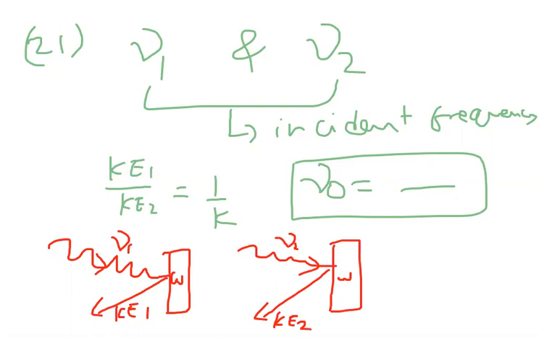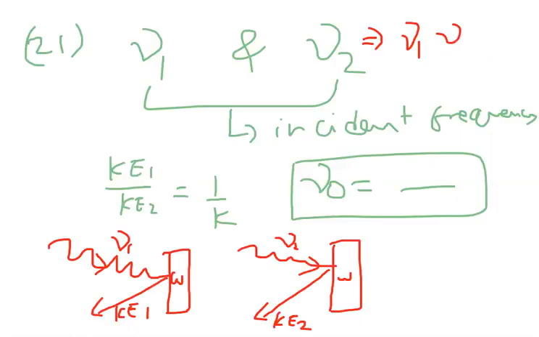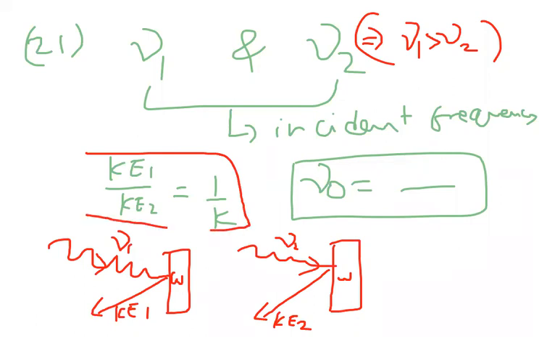So here mu1 and mu2 are incident frequencies, and they mention mu1 is greater than mu2. Here the kinetic energies and everything they have given, and the relation between Ke1 and Ke2 is 1:K. And what is the requirement? Threshold frequency. How to handle these types of problems?